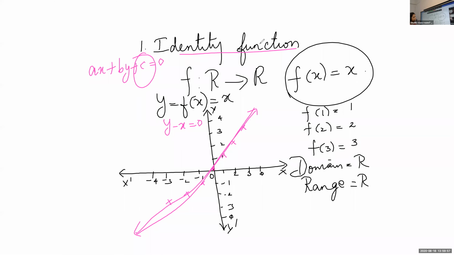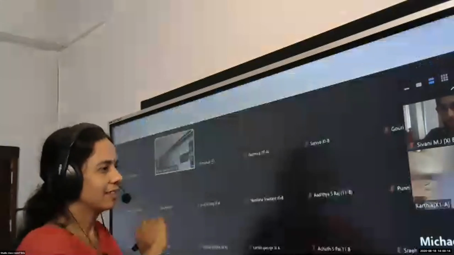Okay. So what is a function? What is a function? Karthik. Function is a relation if every element in the domain has a unique image. Every element in the domain has a unique image.